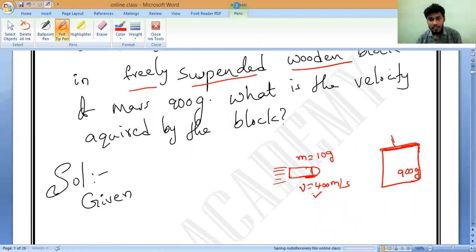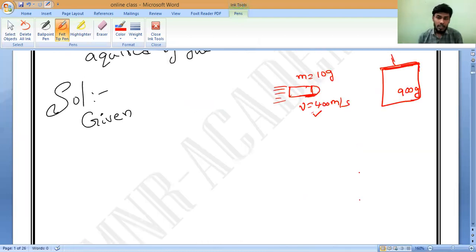Once this bullet enters the wood, definitely the wood also will start moving with some velocity, because the bullet will come and hit it. Suppose someone hits you, definitely you will move forward a little bit. Correct or not? Yes, sir. Same way here.